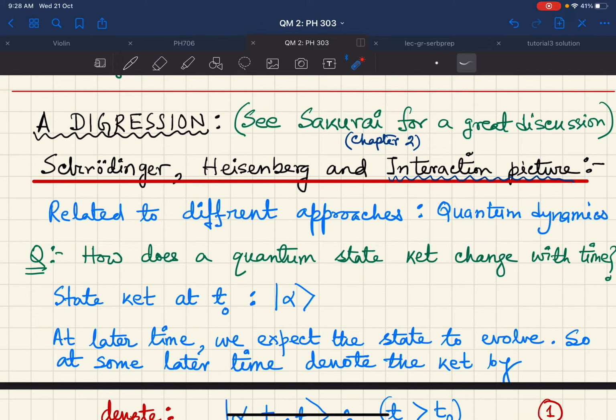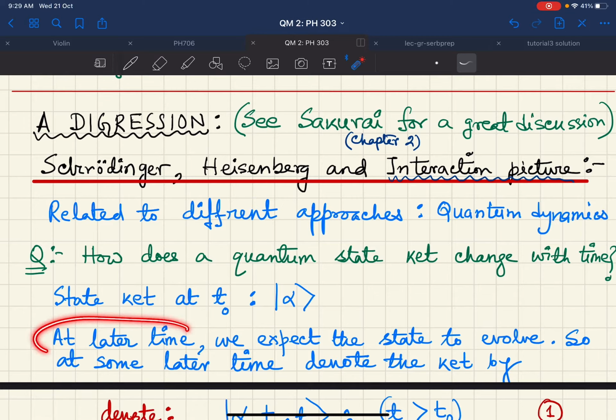So suppose we have a system whose state at a certain time, say t0, is represented by this state ket alpha. Now, we do not in general expect the system to remain in the same state alpha after a certain time.